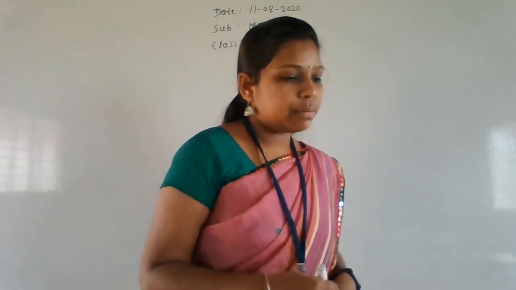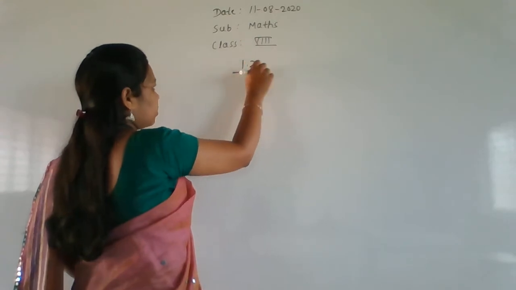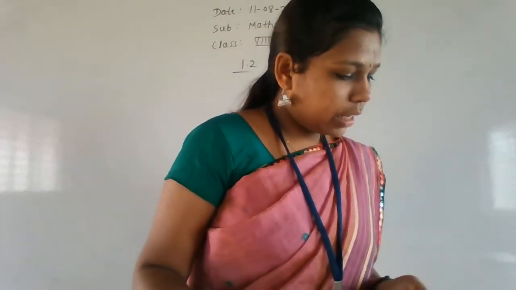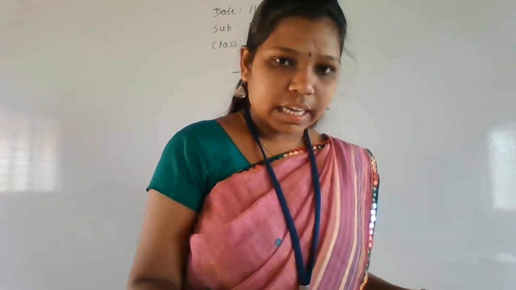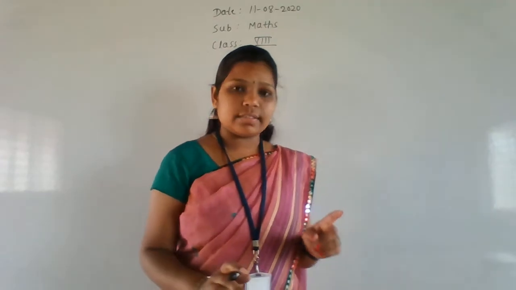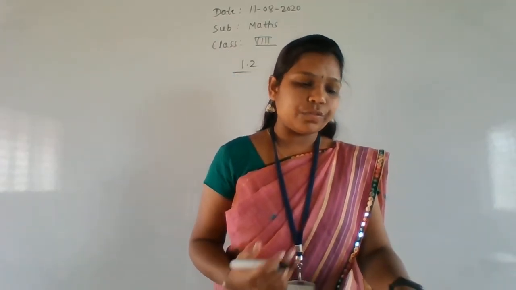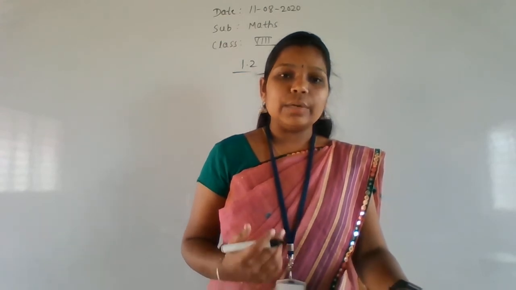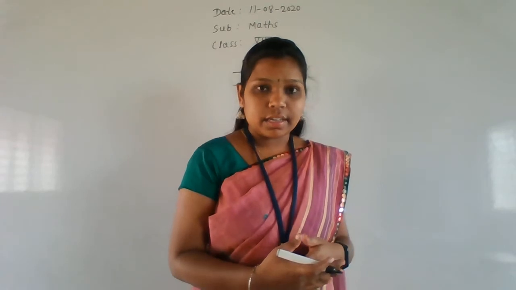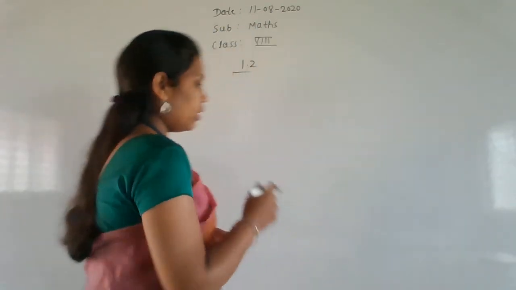Okay, so next we'll move to the practice 1.2, that is exercise 1.2. In the first question they have given, everyone open page number 12. In that, the first question is: identify the properties used in each of the following. You have to identify which property they used here. So the first one they have given here.